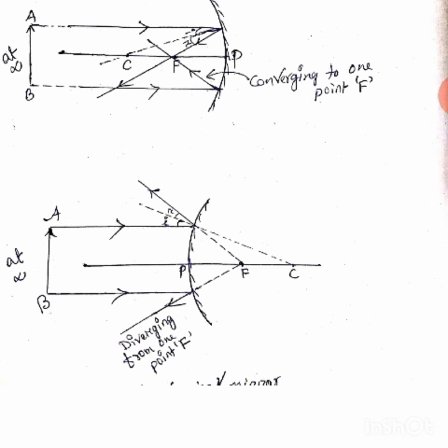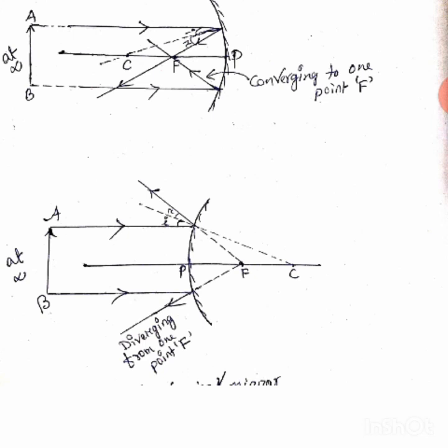You remember one thing: there is another rule I'm going to tell. Any ray that is parallel to the principal axis always passes through focus after reflection. This is the incident ray. Why? Because this ray is coming and falling on the mirror. That's why this is the incident ray, and this will definitely reflect. Why? Because this is a mirror. So as this is a mirror, this will reflect through focus. Why? I am coming to that part maybe after 5 minutes.